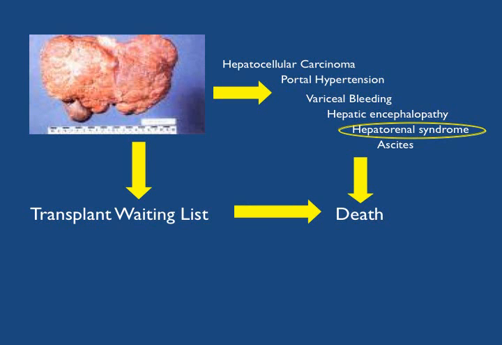However, currently there are 17,000 patients listed for liver transplantation. Approximately 6,500 get transplanted every year. 15 to 20% die while waiting on the transplant waiting list. Once they are on the transplant waiting list, they get transplanted.